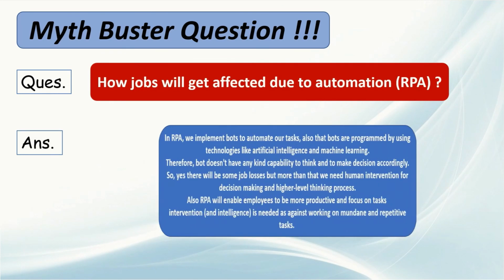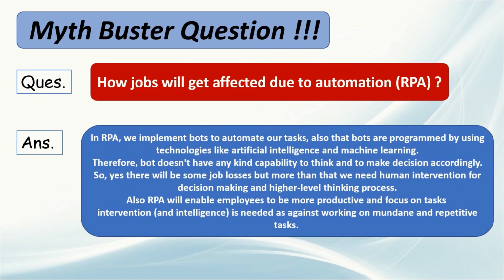According to me, my answer would be that RPA is a double-edged sword. I am saying this because basically it's a software robot application where bots are implemented which are programmed using artificial intelligence and machine learning that replicate the actions of a human being. Since it is an automated bot, it doesn't have any capability to think and make decisions accordingly.